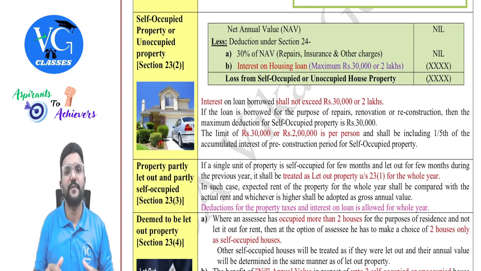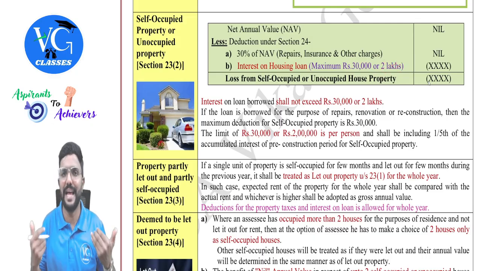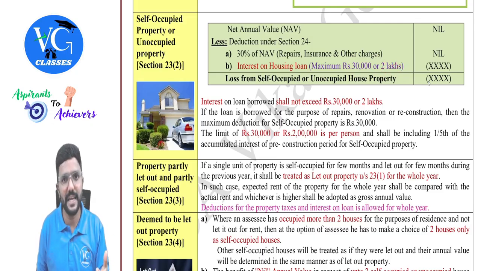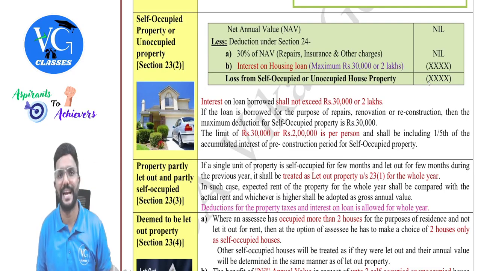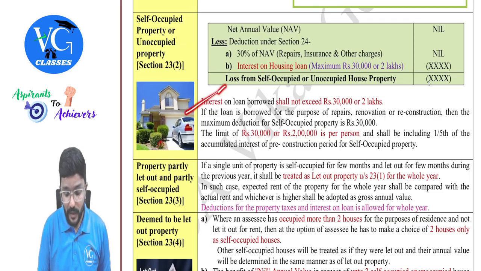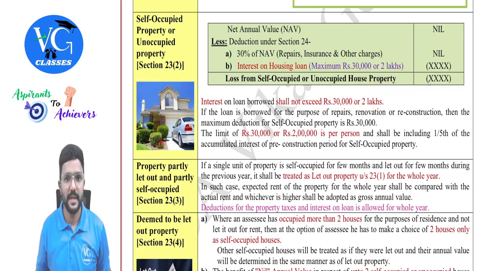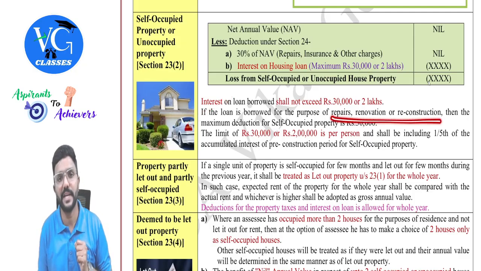So from self-occupied property, the assessee will either have nil income, that is, if he doesn't have any loan and interest, or if he has interest, then maximum he can have a loss of 30,000 or 2 lakh. So interest on the loan borrowed shall not exceed 30,000 or 2 lakh. Clear? And if the loan is borrowed for the purpose of repairs, renovation or reconstruction, then you are not eligible for 2 lakh. It is only 30,000. Got it?